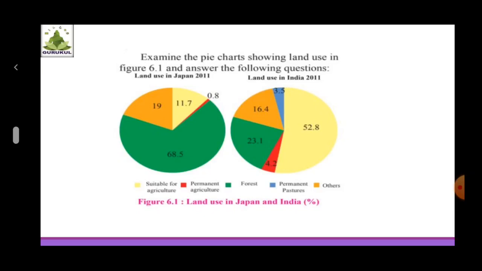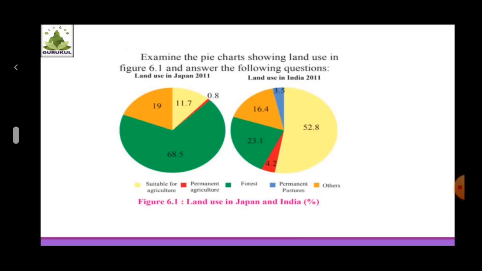Last question here it is, considering the land use in both the countries like India and Japan, make a list of factors affecting land use. So here, we have listed out some of the factors which are affecting the land use of India and Japan.